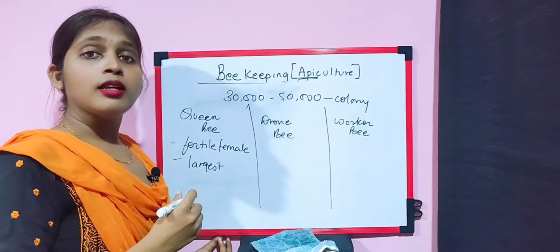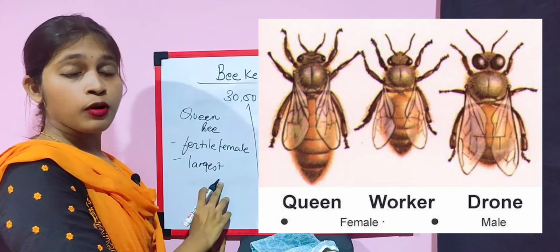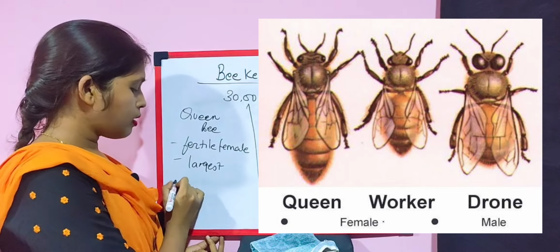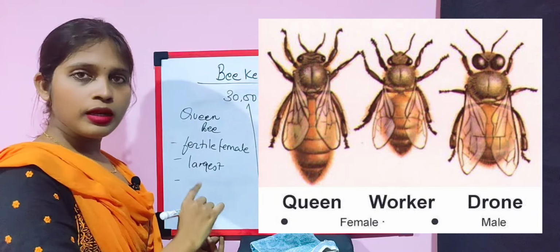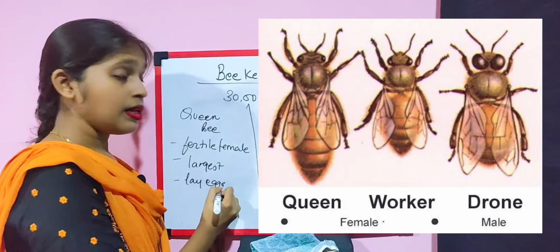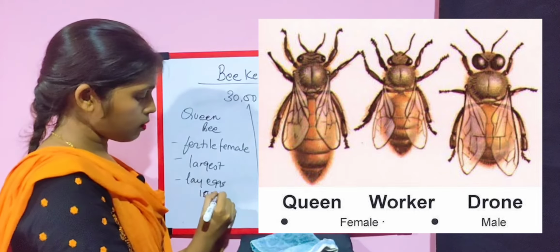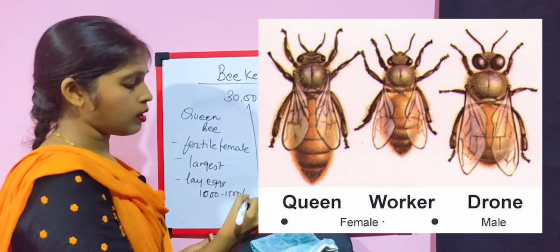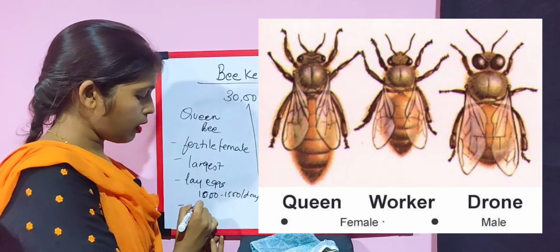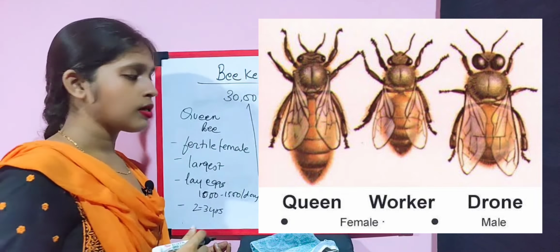The queen bee is the largest female fertile bee in the colony. It is not going to do any work. The only work of this queen bee is simply to lay eggs, and it lays around 1000 to 1500 per day, and the lifespan of the queen bee is somewhere around 2 to 3 years. So that's all about the queen bee.